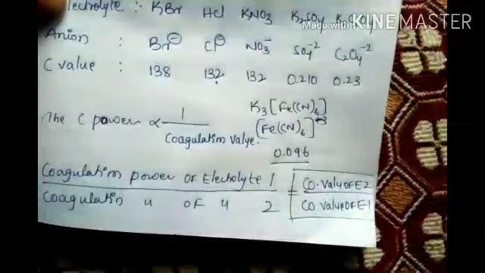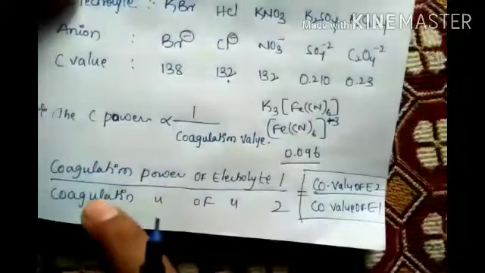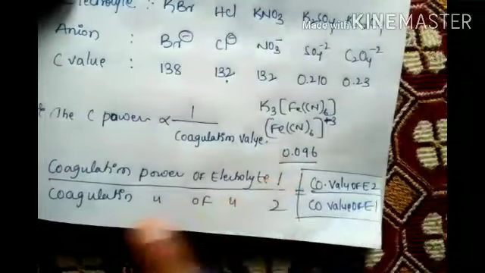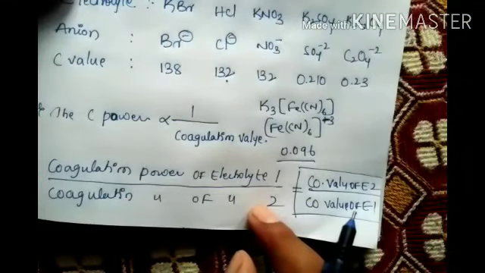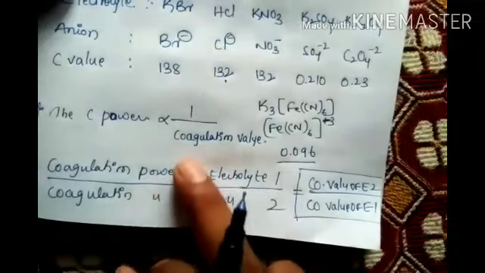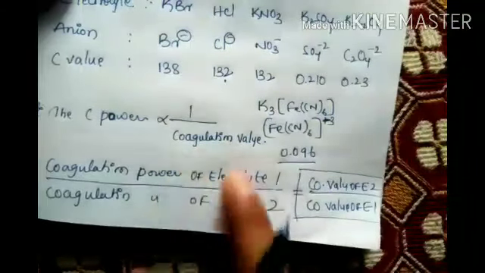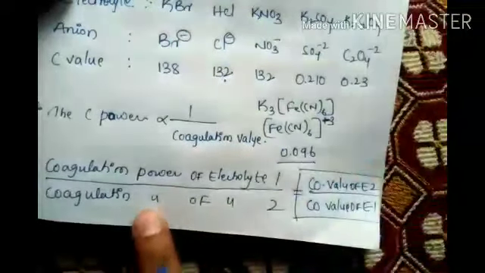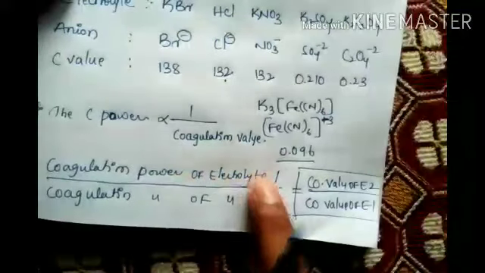This is the final. So any two solutions you take, coagulating power of electrolyte 1 and electrolyte 2. Two electrolytes you take, NaCl and KCl. For example, NaCl and oppositely we have to take, right? NaCl and KBr you take. That precipitation formation, how much it is taking? Coagulation value. Reverse. This downside what we are taking, that up we have to take. Upside what we are taking, that downside value we have to take. Now, I didn't write clearly, but you take it clearly.